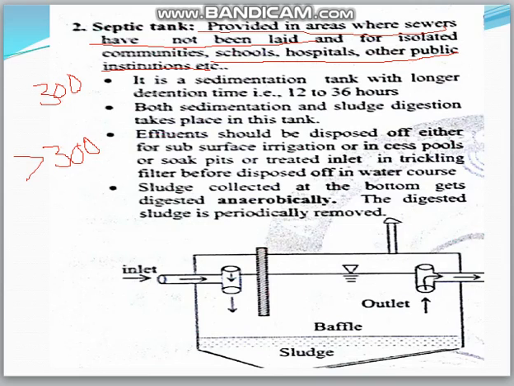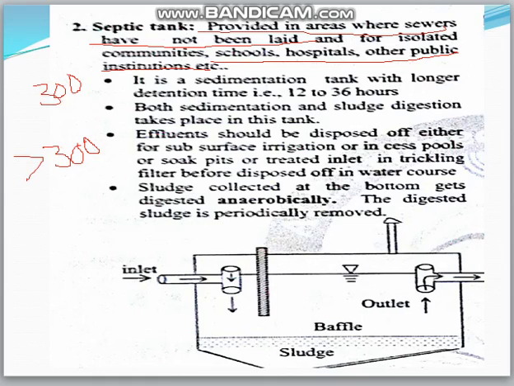Okay. A septic tank is nothing but a primary sedimentation tank with 12 to 36 hours of detention time and anaerobic digestion of sludge.